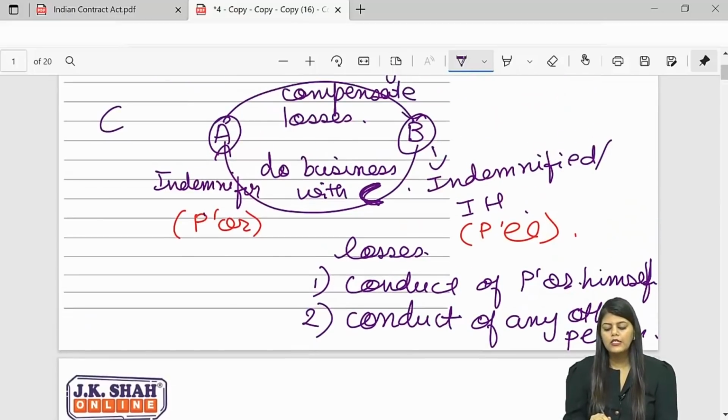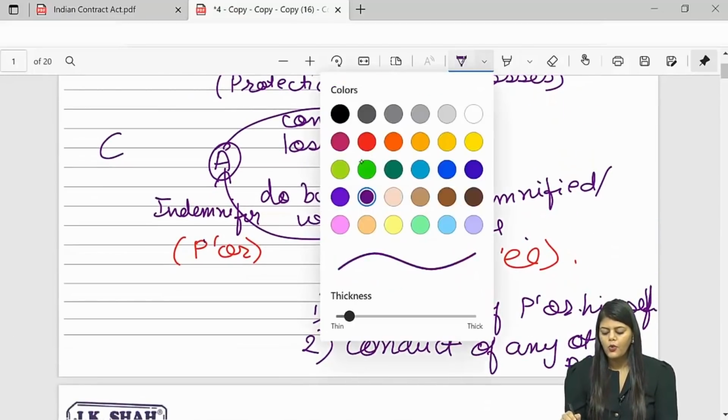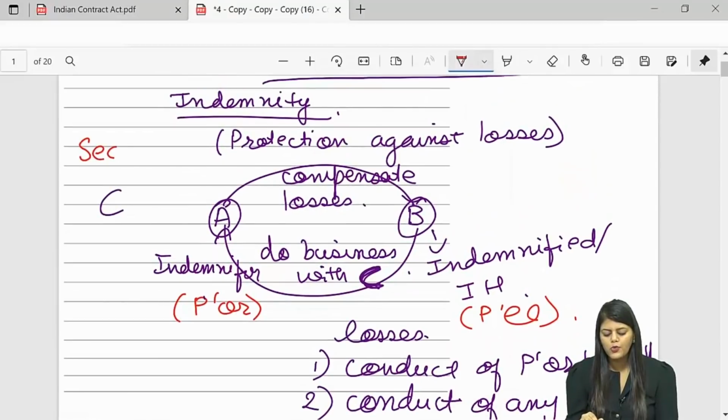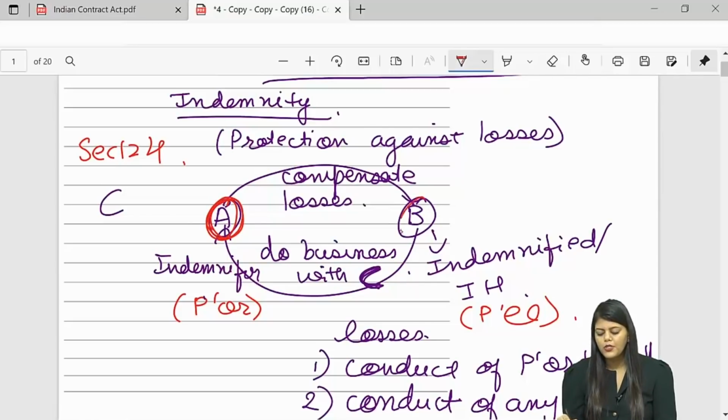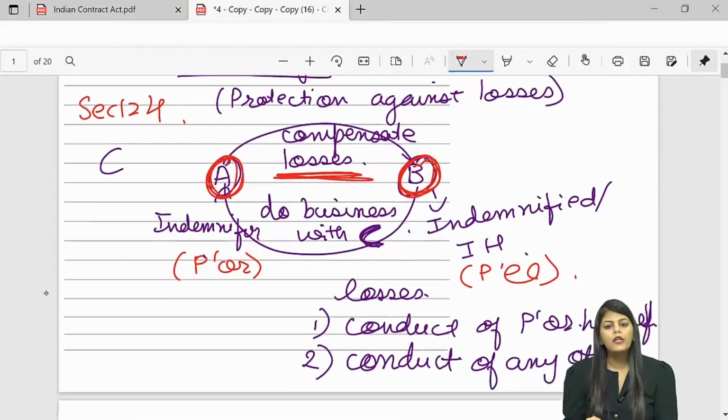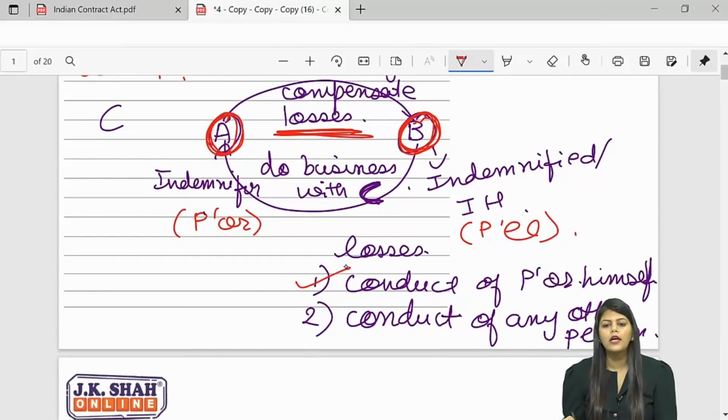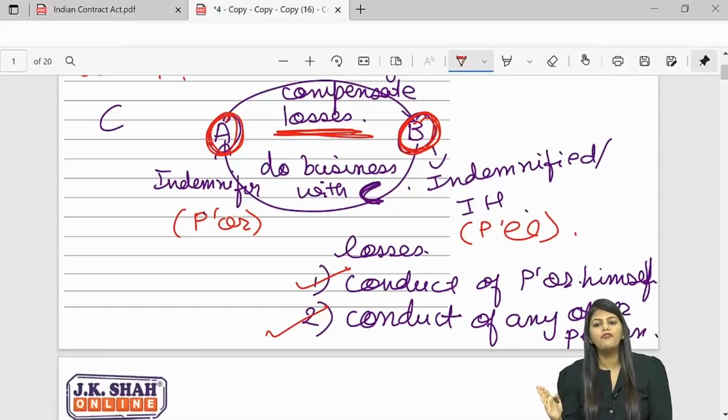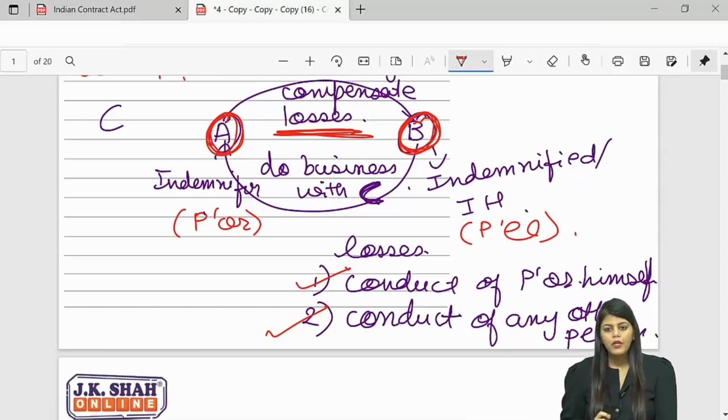So here it is nothing but an indemnity contract. I will tell you what Section 124 indemnity contract is. It is a contract where one person promises to save the other against future losses, either incurred due to the conduct of the promiser himself or the conduct of any other person. There are two parties, the indemnifier and the indemnified, who is also known as indemnity holder. And A will make good these losses to B only if he suffers those losses. That means it may or may not happen.